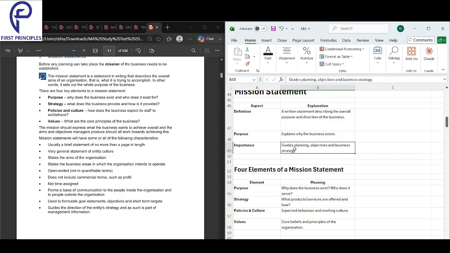A written line that says why the business exists and where it's going.